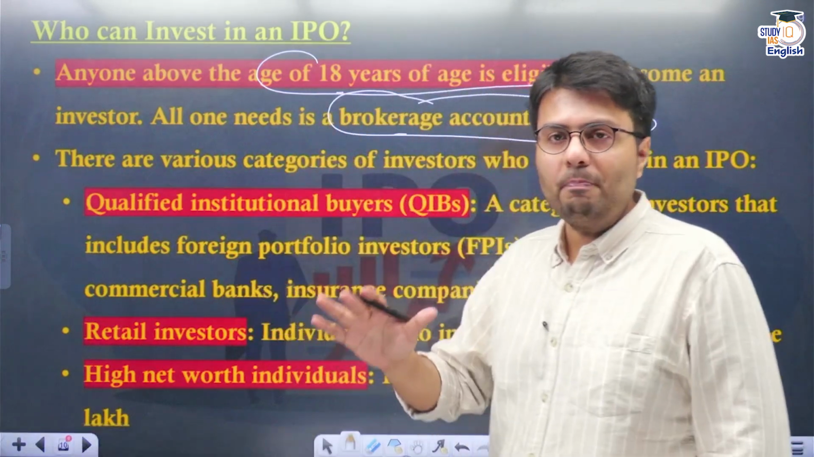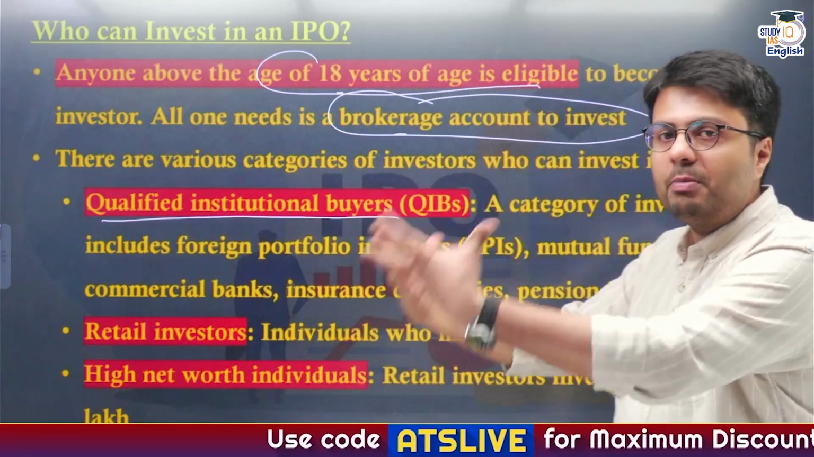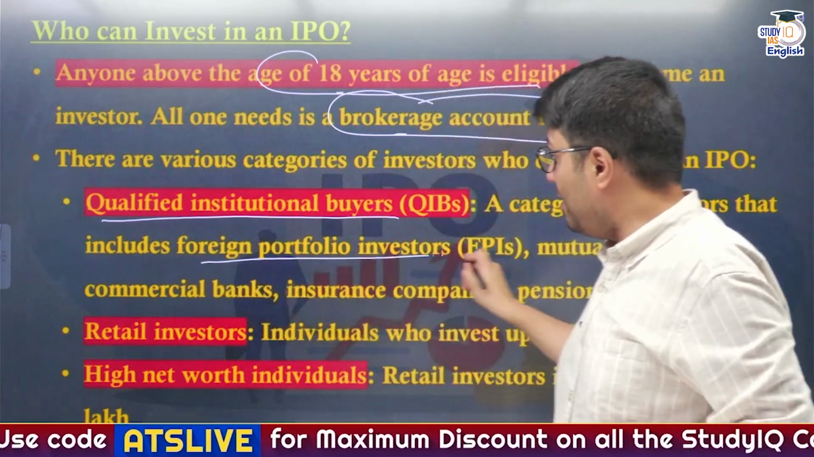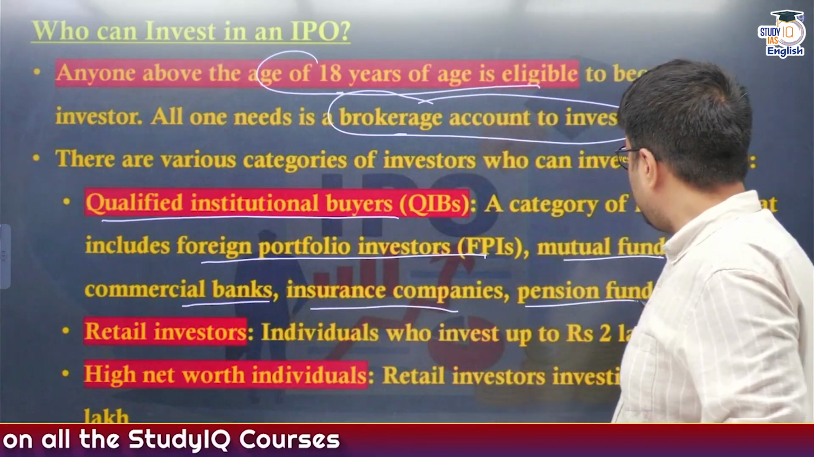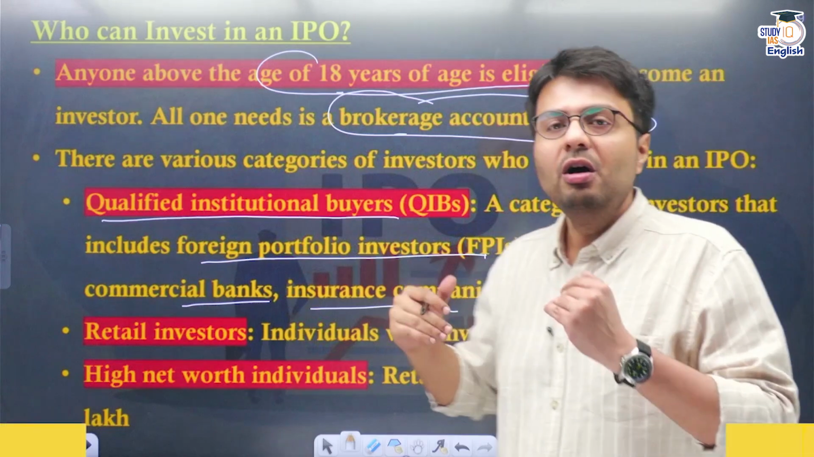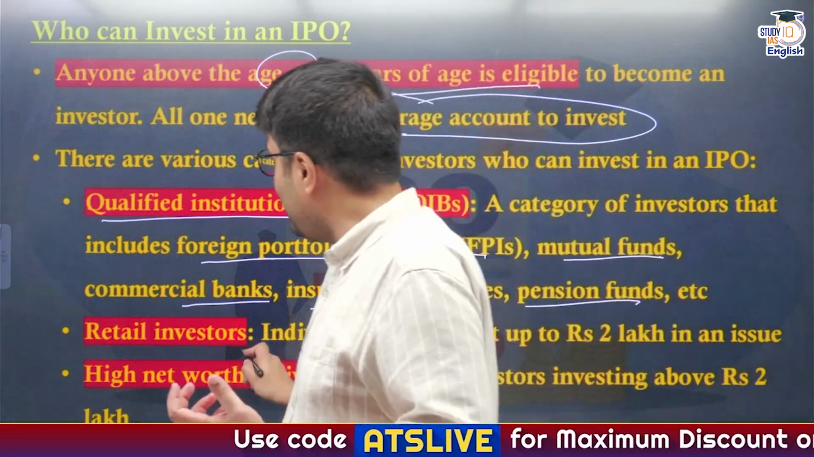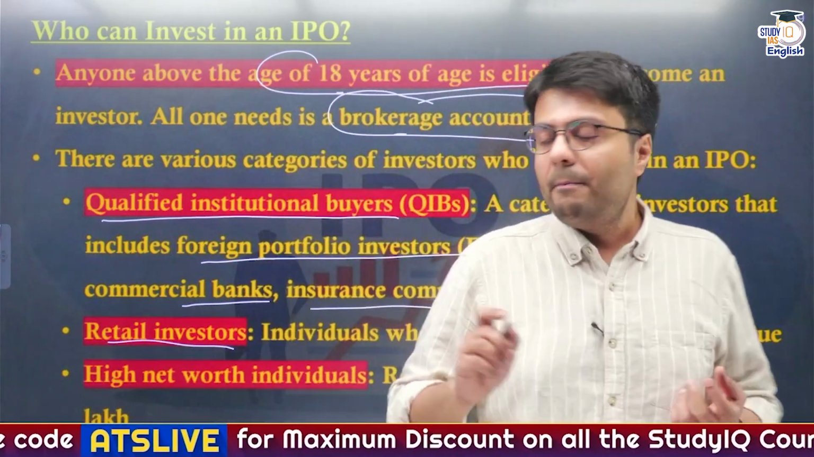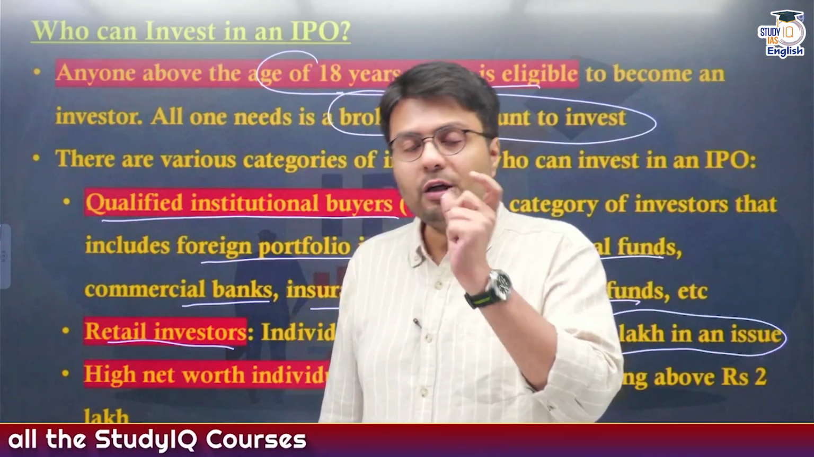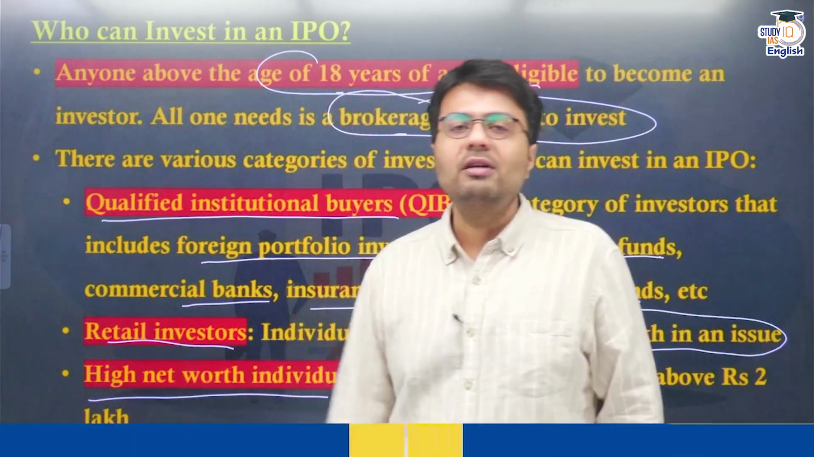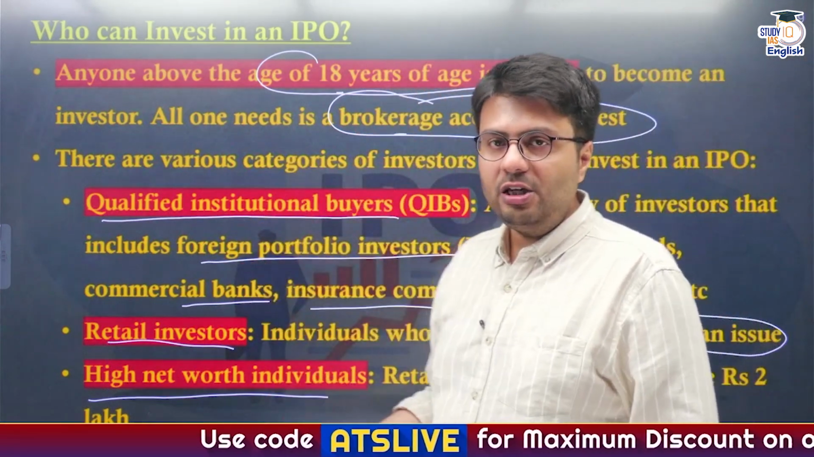The biggest investors, or the big bulls in the stock markets, are called qualified institutional investors because they invest a large amount of money at a single time, which includes foreign investors like FPIs, mutual fund companies, commercial banks, insurance companies, and pension funds. These are big bulls in the market who invest crores and crores of money at once, right? Similarly, other investors like you and me are called retail investors. Why are we called retail investors? Because we are the ones who invest up to 2 lakh rupees in an issue. But if you invest more than 2 lakh rupees in an issue, you'll be categorized as a high net worth individual, right? So basically, the biggest of the investors are called qualified institutional buyers.